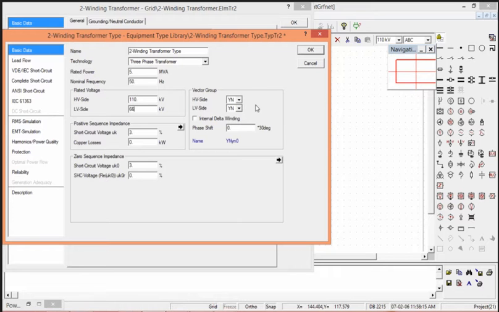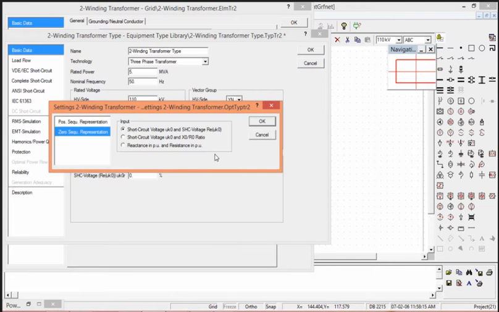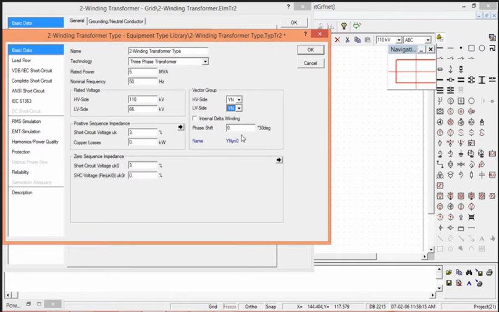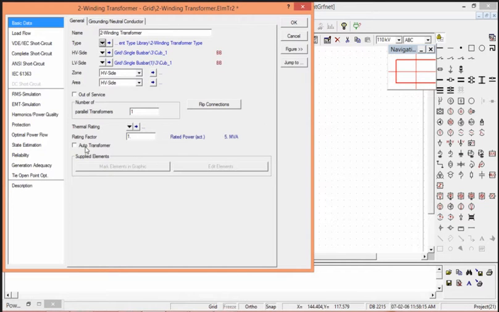Vector group can be defined of HV sides and LV sides according to our requirement. Also we can define the positive sequence impedances value, zero sequence impedances value in different input modes. We can just provide it. Also we can give phase shifting and internal delta winding connections to the transformer. We can also define as a transformer is working as an auto transformer, so we can provide it. We can also give thermal rating of transformer.